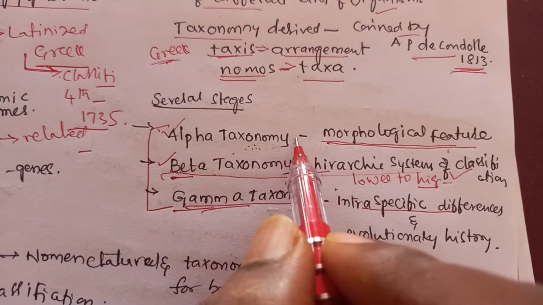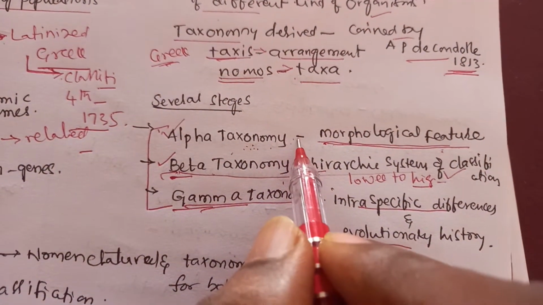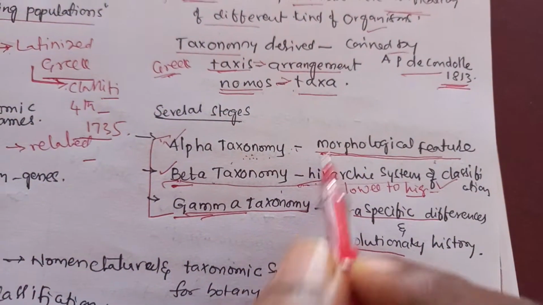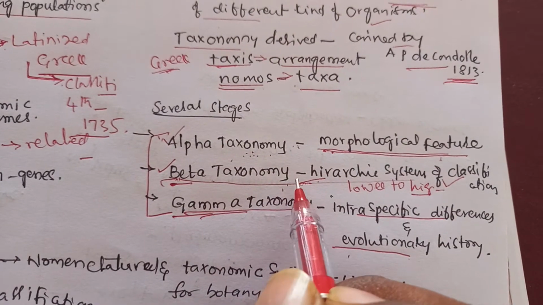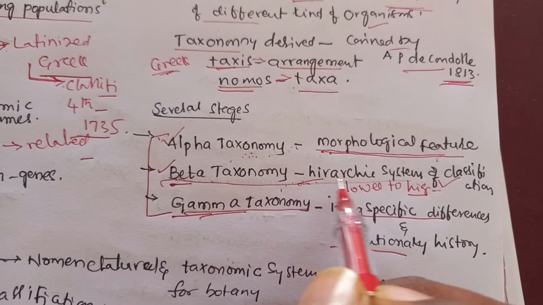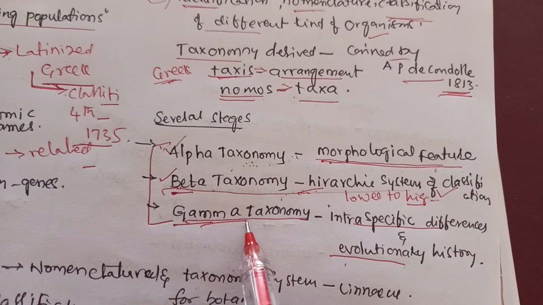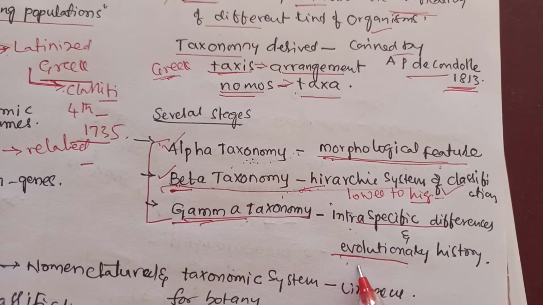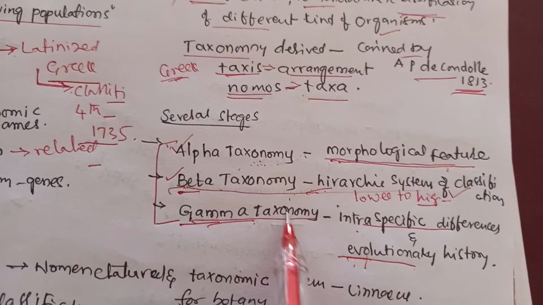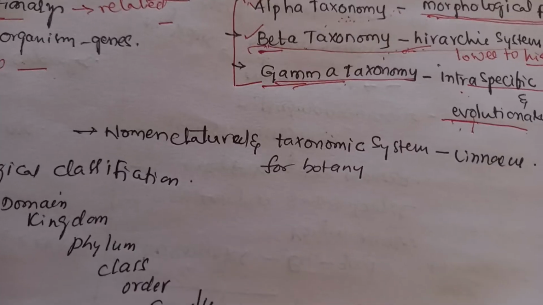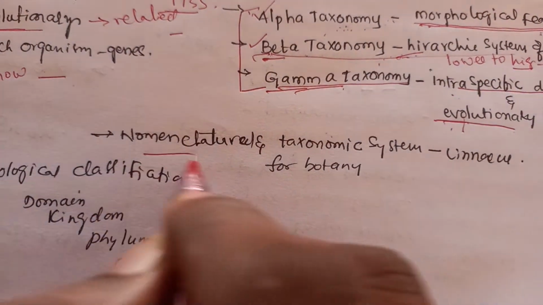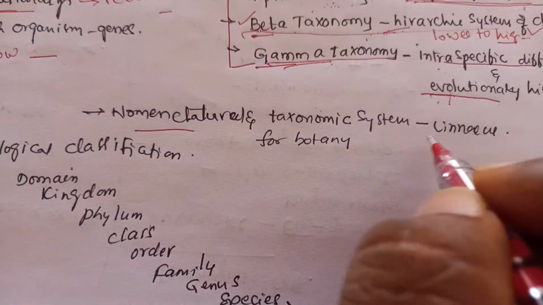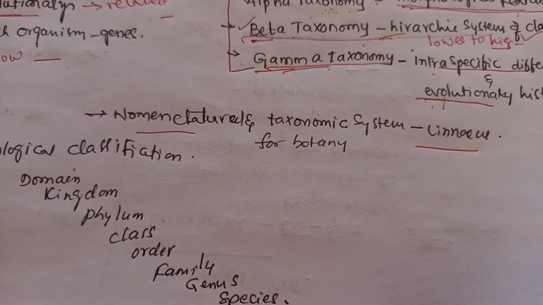Alpha taxonomy means the species are classified, identified, and characterized based on their morphological features. Beta taxonomy means the species are arranged from lower to higher category. And gamma taxonomy means the interspecific differences and also evolutionary histories are studied under gamma taxonomy. This nomenclature system and taxonomy system for botany was introduced by Linnaeus.